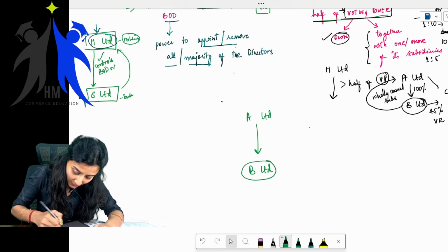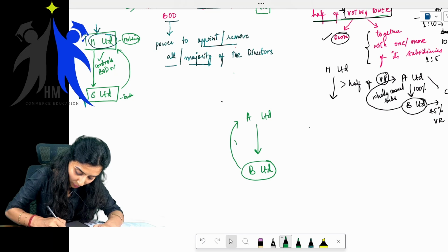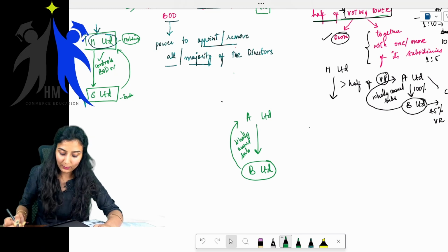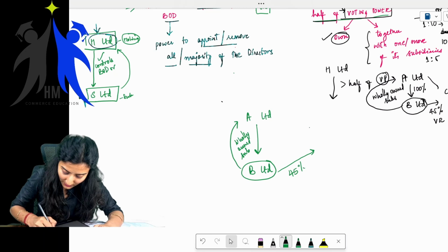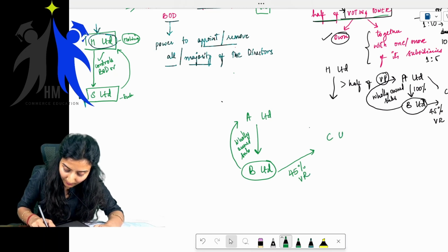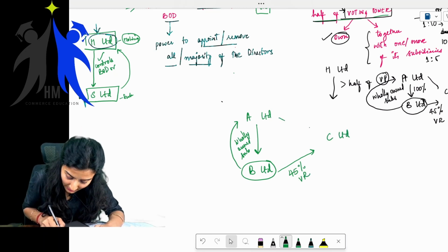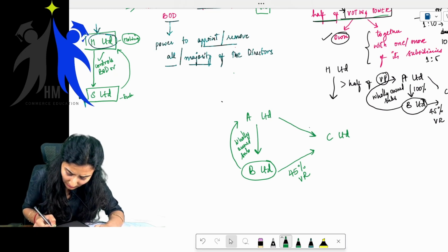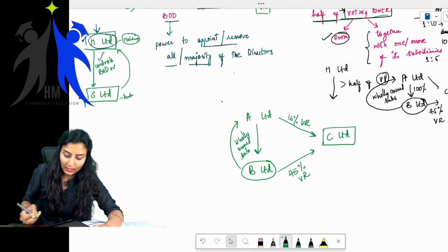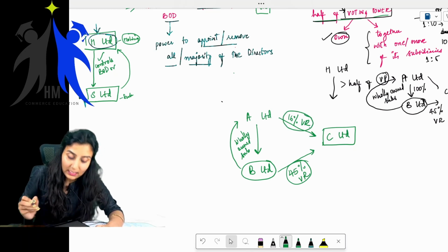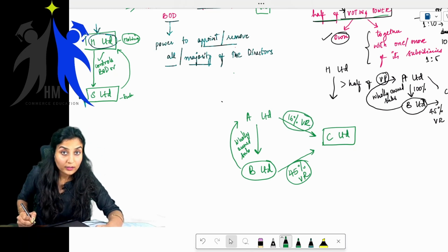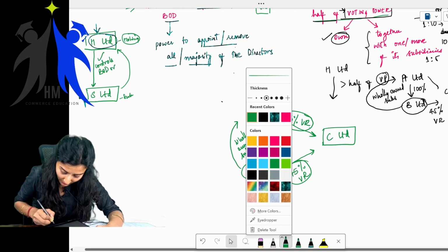B Limited is the wholly owned subsidiary of A Limited. Now this B Limited holds, say for example, 45% of voting rights in C Limited, whereas A Limited holds, say for example, 16% voting rights in C Limited. B Limited holds how much? 45% of voting rights in C Limited. A Limited holds 16% voting rights in which company? C Limited.